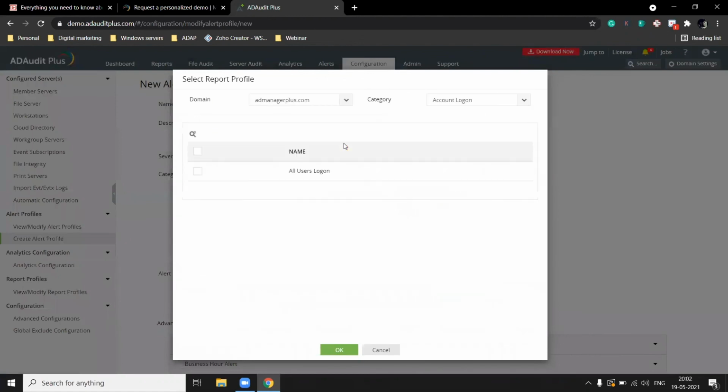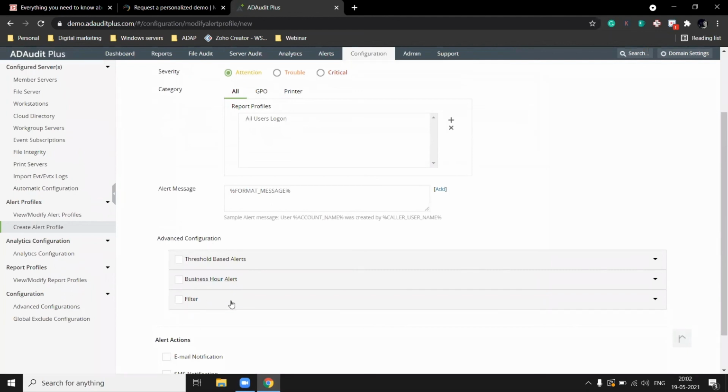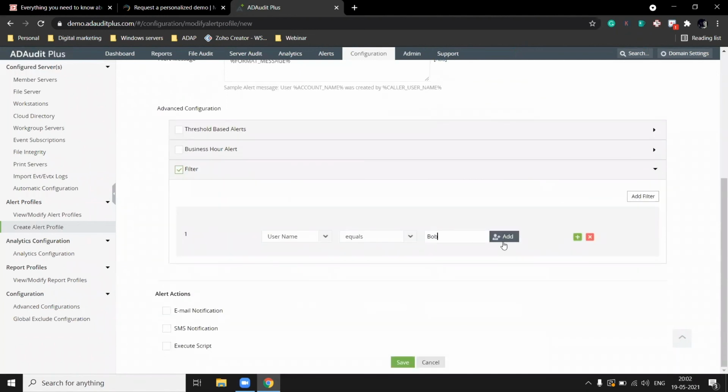Since I want to get notified every time Bob logs in, choose all users log on, get into the advanced configuration, apply a filter, the username filter. And once I add Bob here, I'll get notified every time Bob logs in.